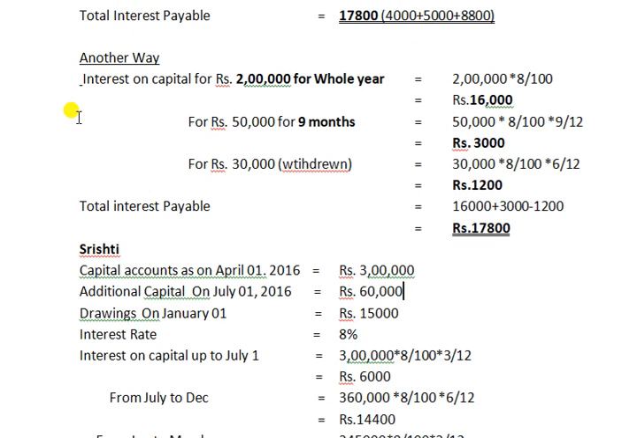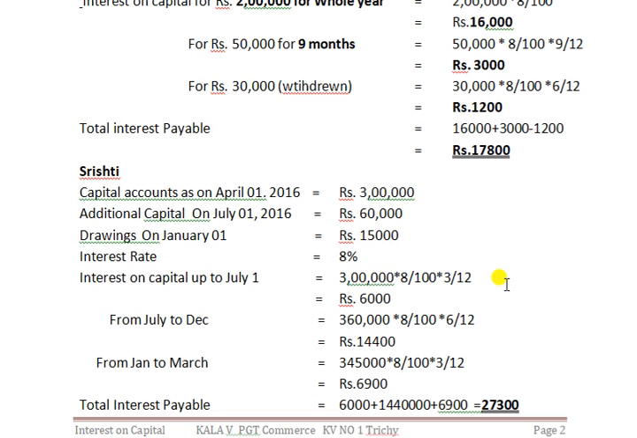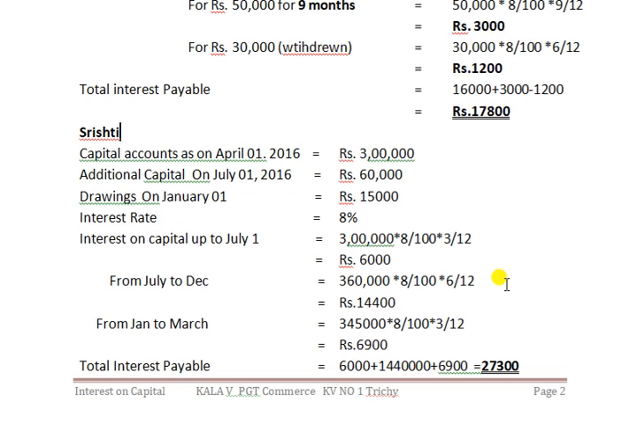Here Srishti's calculation is pending. Here you have to calculate. I am not going to help you. You have to calculate that amount if any. Calculate and refine the answer.